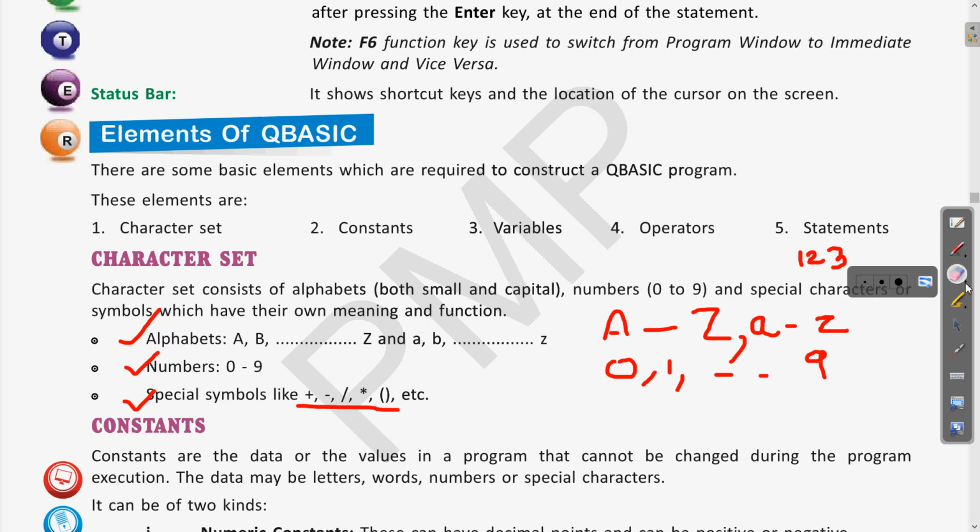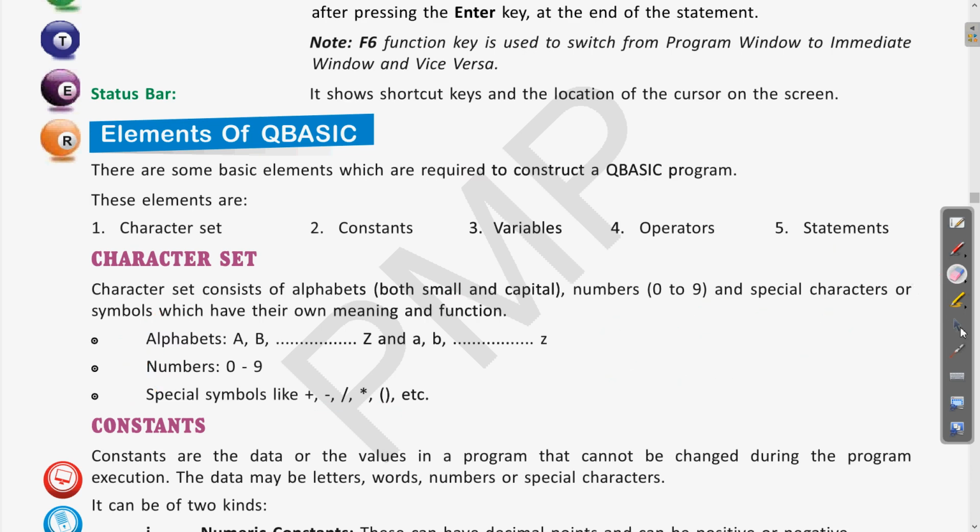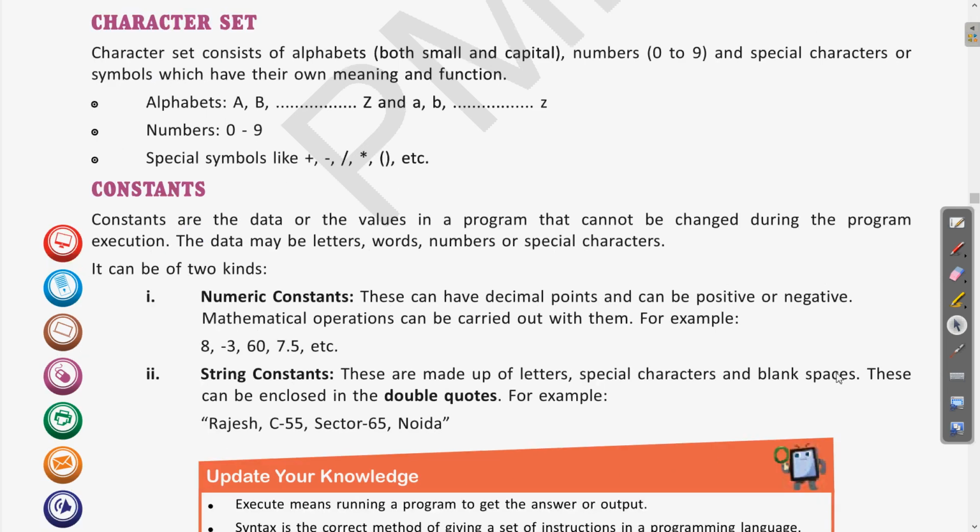Then the next is constant. So what is a constant? A constant is something which will remain the same throughout the program, meaning the value which is not changing, which is fixed. Clear? So constants are the data or values in a program that cannot be changed during program execution. Execution means while the program is running. So as long as the program is running, the value of the constant will remain fixed. The data may be letters, words, numbers, or special characters.